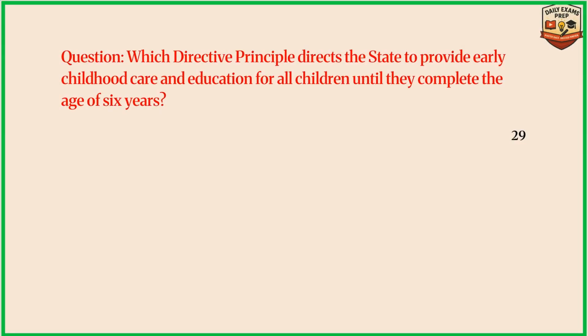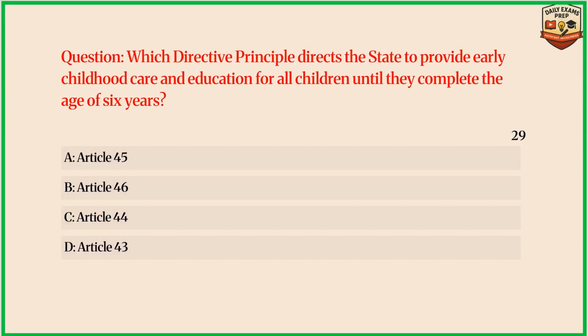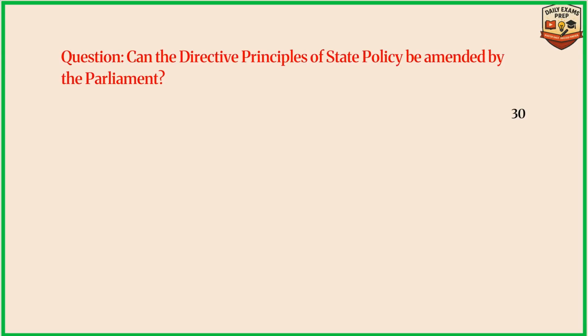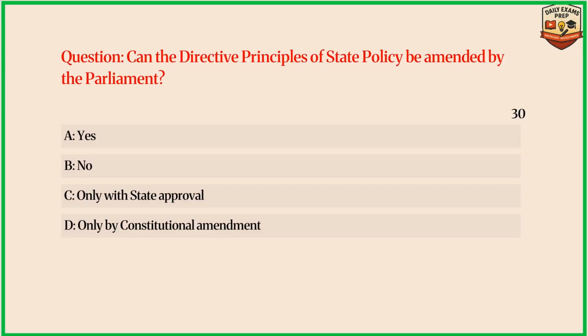Question. Which directive principle directs the state to provide early childhood care and education for all children until they complete the age of 6 years? Answer A. Article 45. Question. Can the directive principles of state policy be amended by the Parliament? Answer D. Only by constitutional amendment.